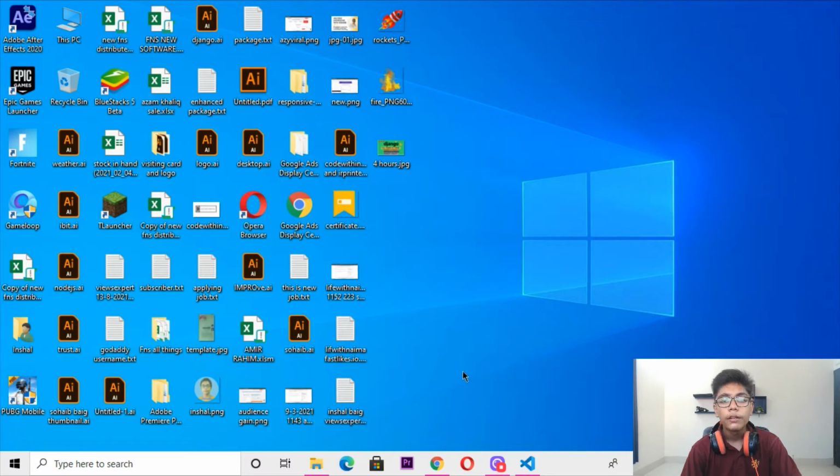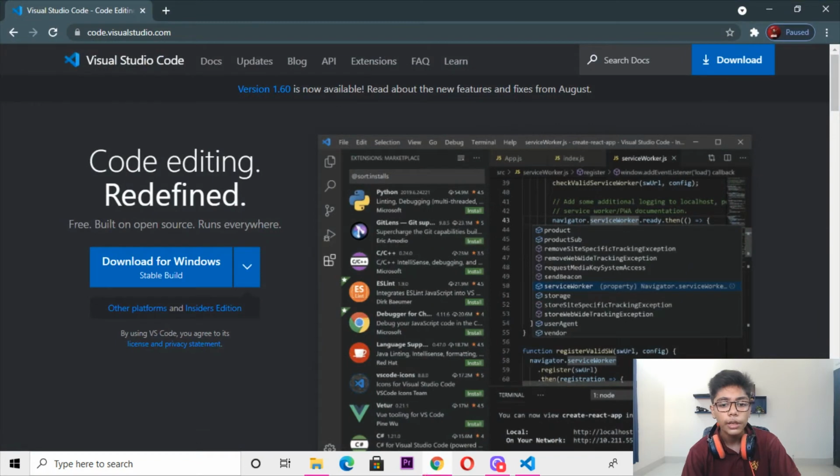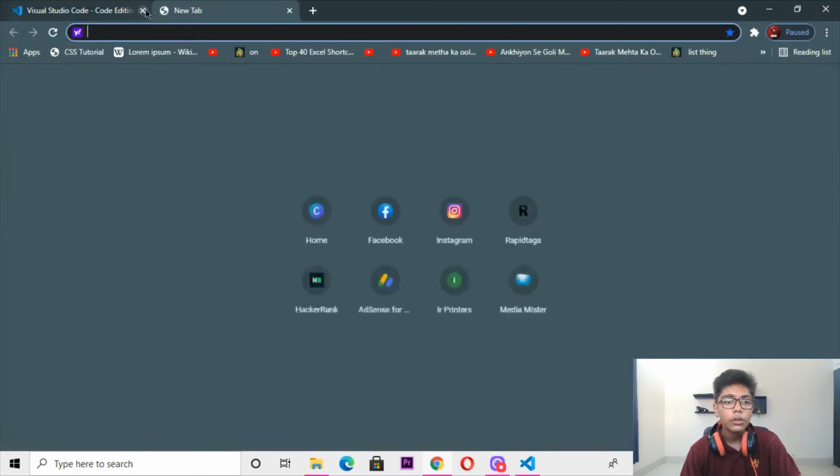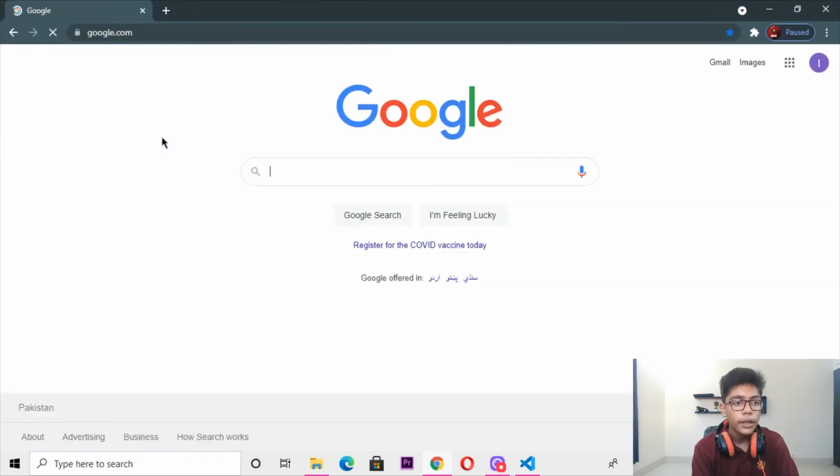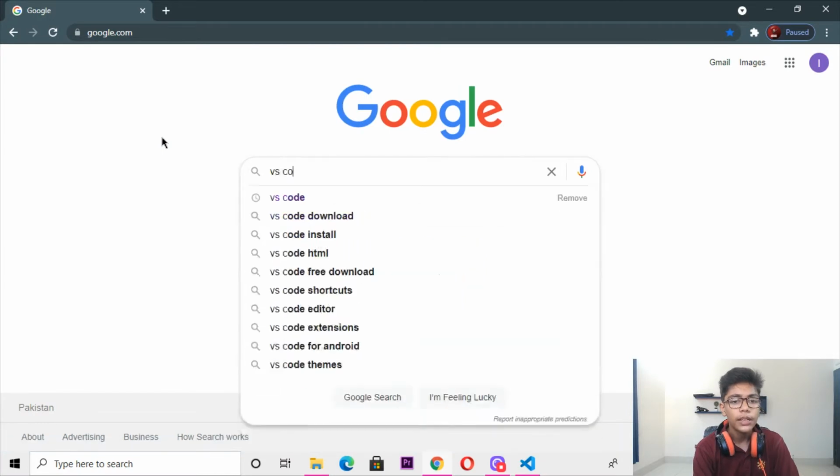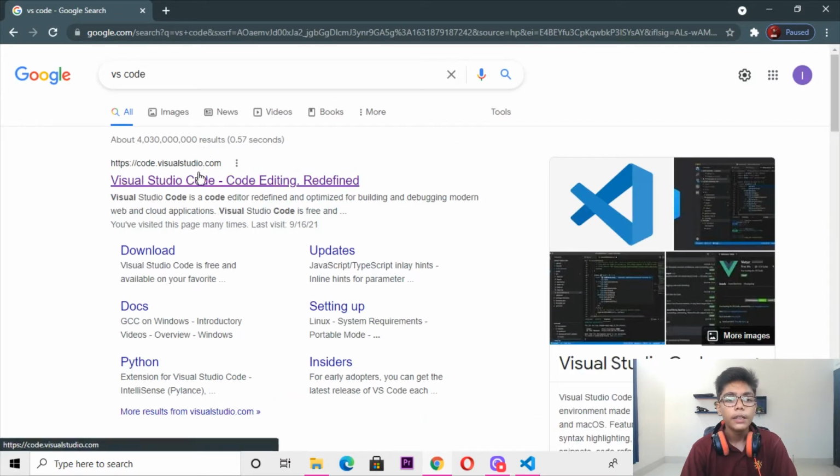Before starting our project, you have to open your VS Code, meaning Visual Studio Code, which is a text editor in which you can write your code. If you have not installed it, you can go to Google Chrome to install it. You can see I have opened the link, so you can move here and write Google, and when you have opened Google, write here VS Code. When you write that, at the first link you will get your VS Code text editor.